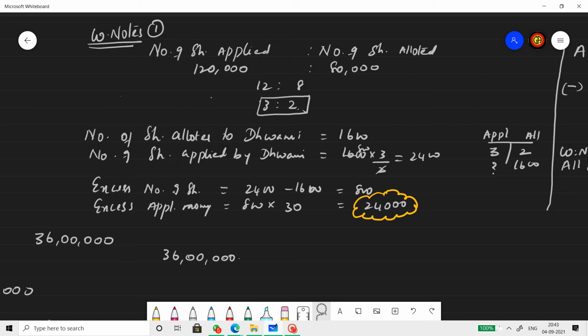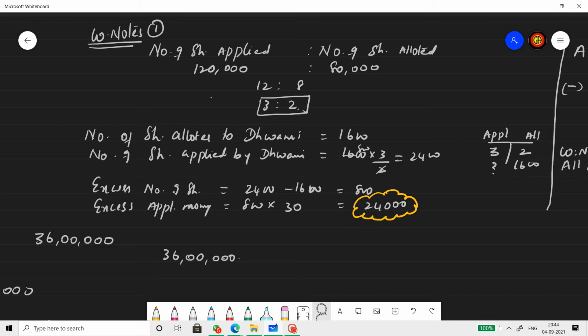That means Dhwani applied for 2,400 shares and she was given only 1,600 shares. So the excess shares will be the difference: 2,400 minus 1,600, 800 shares. So the excess application money will be 800 into 30, 24,000. So Dhwani has paid 24,000 in excess at the stage of application.